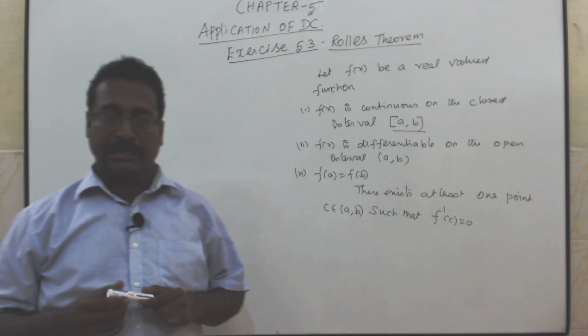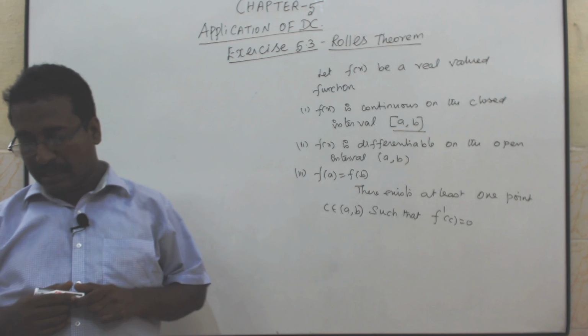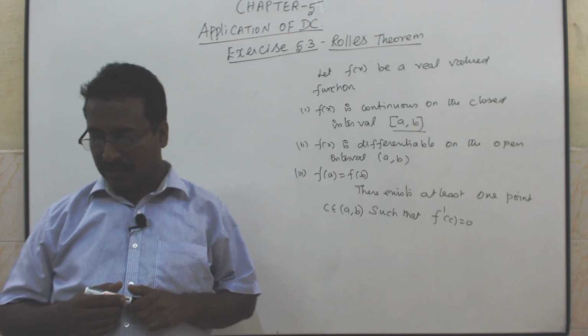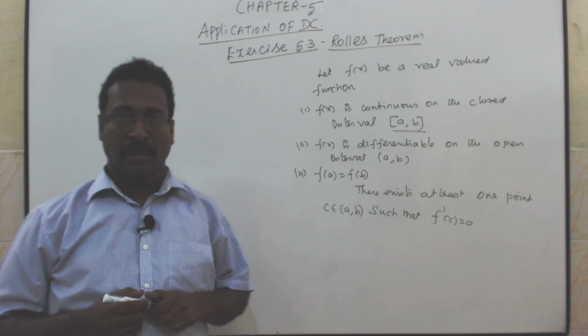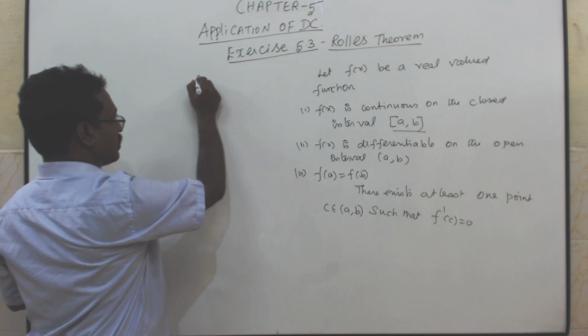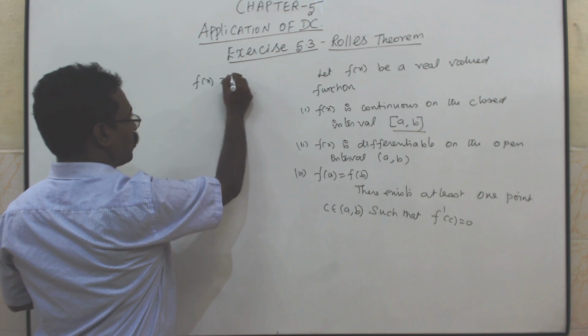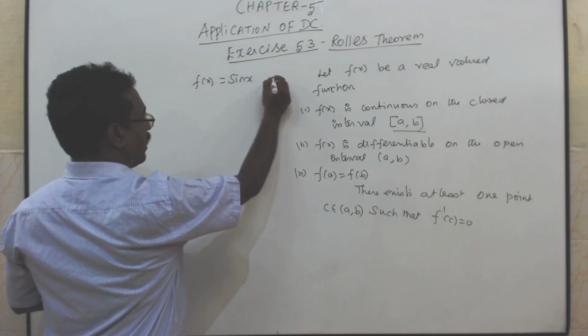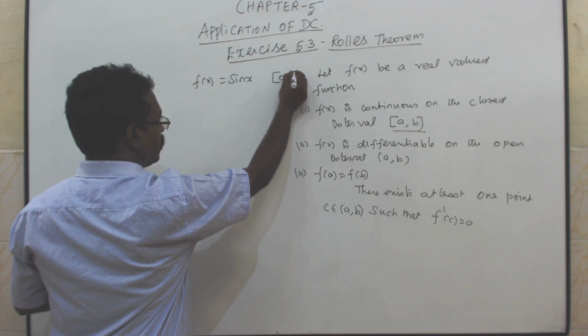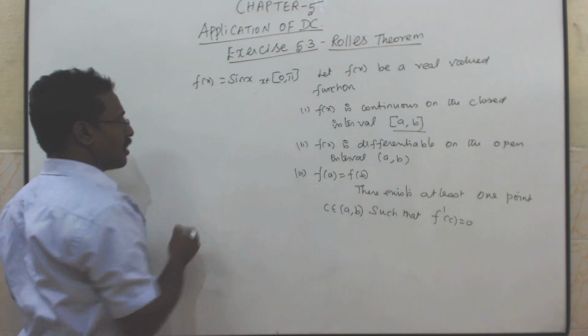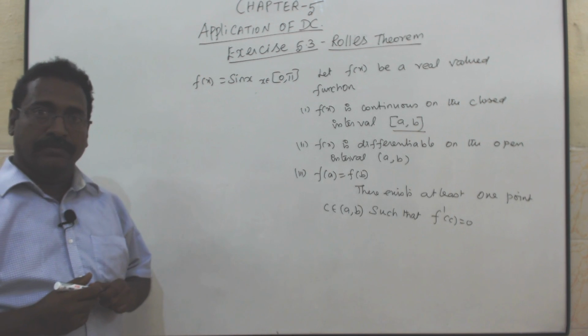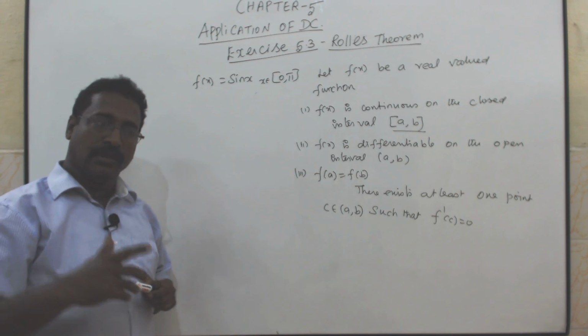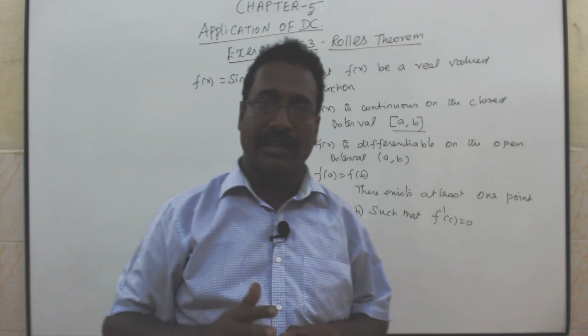Now shall we go to the exercise? Exercise number 5.3, verify Rolle's theorem for the following function. First question, f of x equal to sin x, x belongs to the closed interval 0, pi. For sin x, I already told you, sin x and cos x are continuous and differentiable in whatever interval is given.